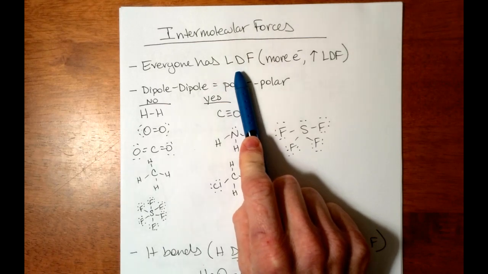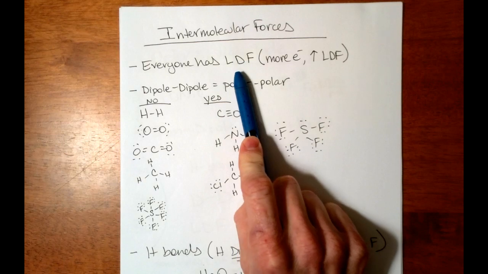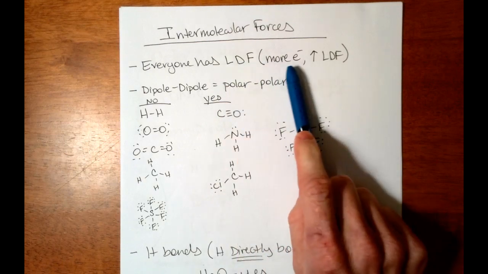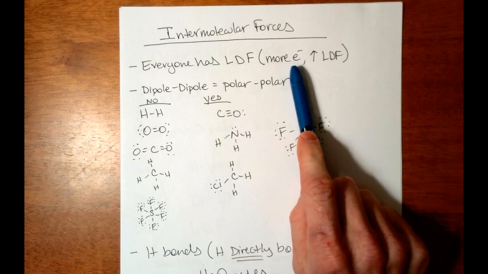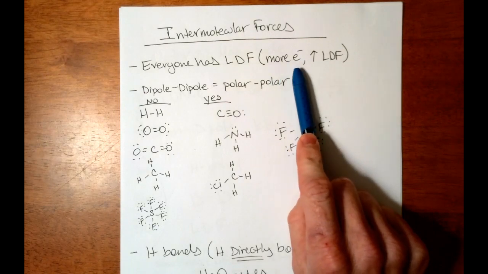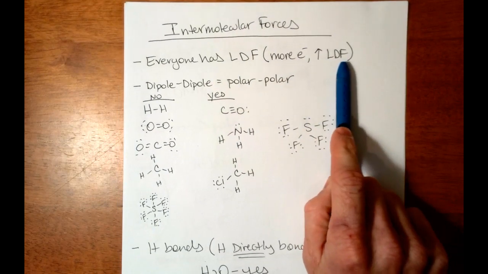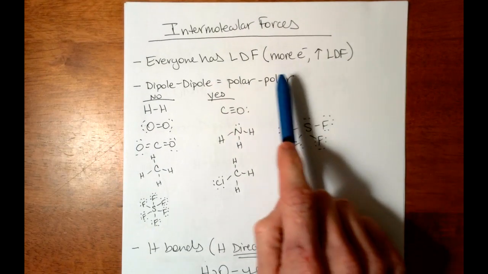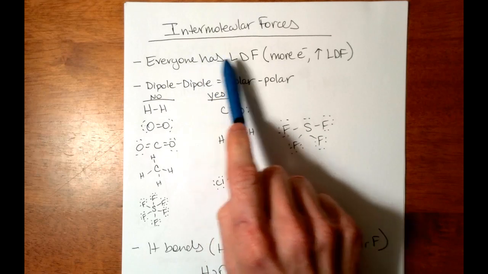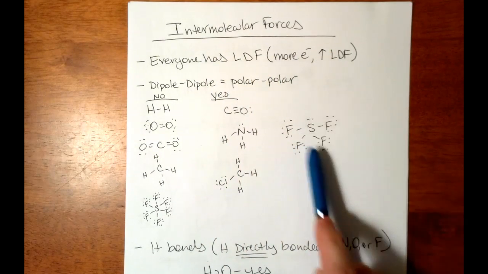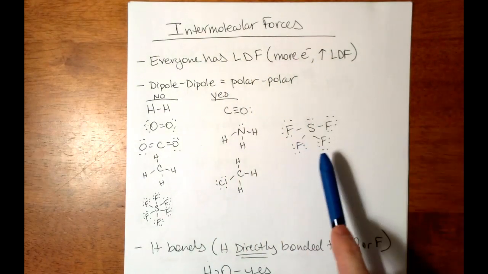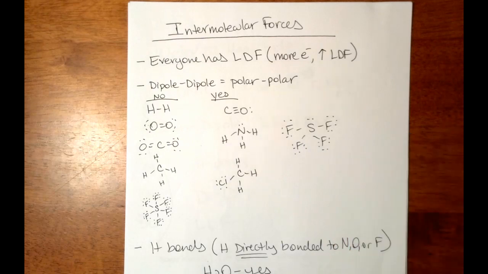The term you're going to see is polarizable. The more electrons you have, the more polarizable the electron cloud is, the greater the London dispersion force. So, the more electrons you have, the more polarizable the electron cloud is. In other words, when LDF happens, you're going to have a greater temporary dipole created.